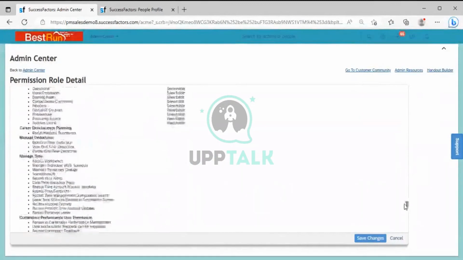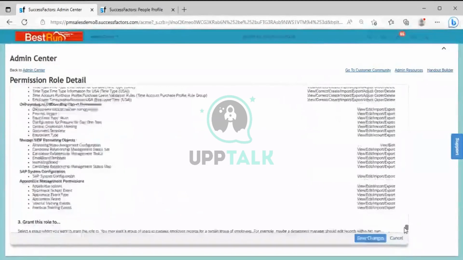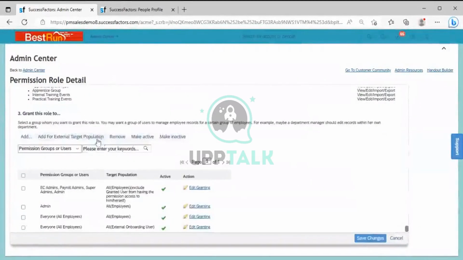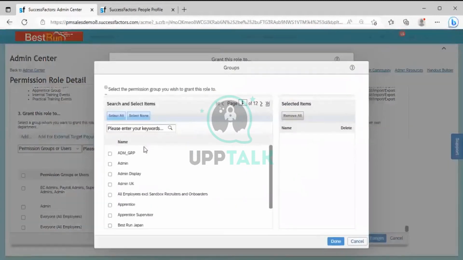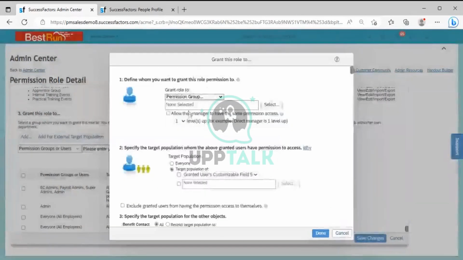And when you scroll down, you have to grant this role. Granting this role means you have to click on Add. When you click on Add here, you can see a new option will come. If you have already created a group, you can select the group name by clicking here. You can see whatever groups are there, and you can also search for that group from here. When you click here, that group will be added.